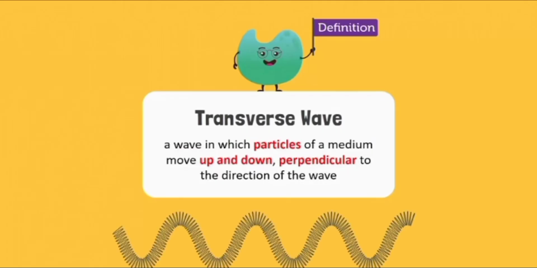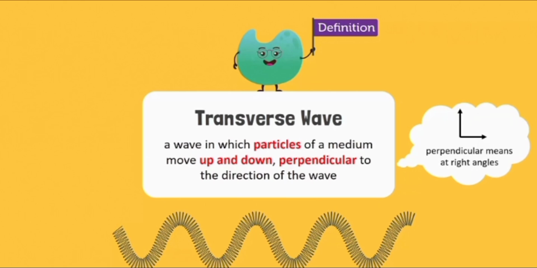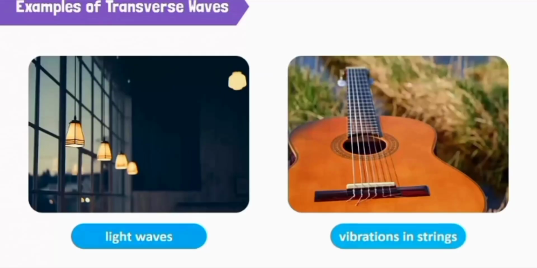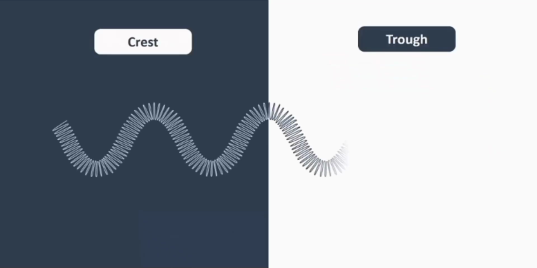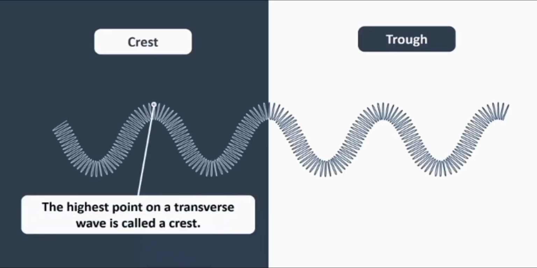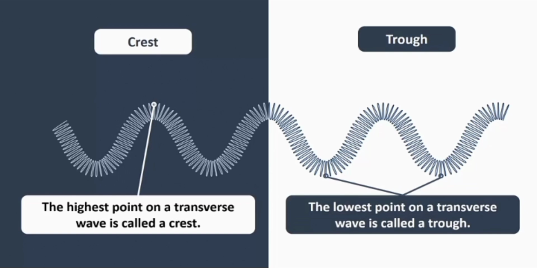A wave in which particles of a medium move up and down perpendicular to the direction of the wave is called a transverse wave. Light waves and vibrations in strings are examples of transverse waves. This bump on top, this highest point on a transverse wave, is called a crest. This bump at the bottom, the lowest point on a transverse wave, is called a trough.